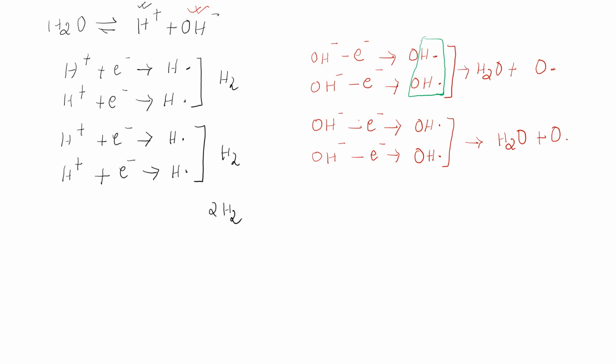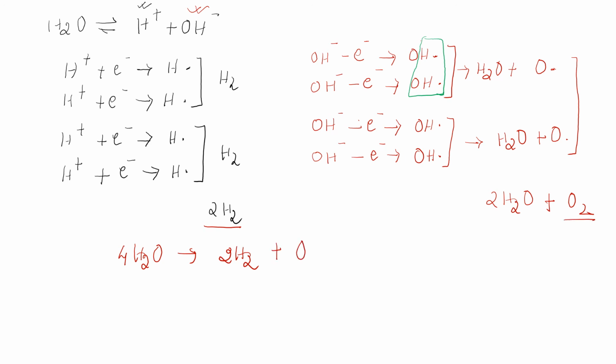Now when these two react, I'm getting 2H2O plus O2. Okay, so from 4 molecules of water, I am getting 2H2 and I am getting one O2. So that means the formation of hydrogen is double the formation of oxygen when the electrolysis of water is going on. I hope it is clear to you.